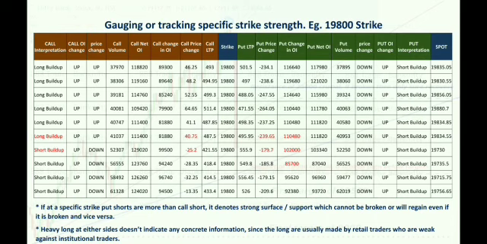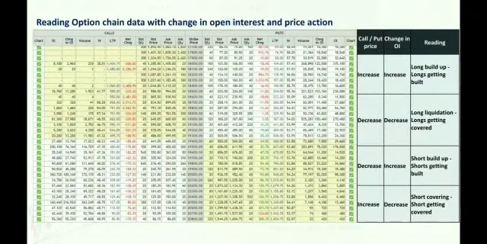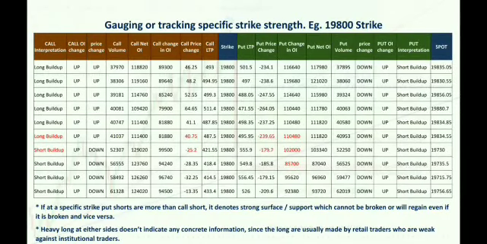It is a complex logic, but slowly, as you start at least reading it, like if the price is falling and the OI is falling or increasing, what it ideally indicates. Once you start practicing these four stages, you will be able to read the option chain really well.